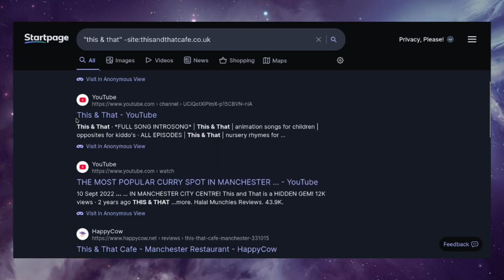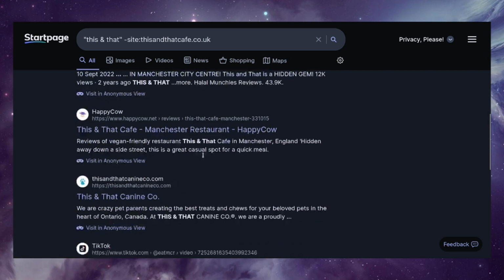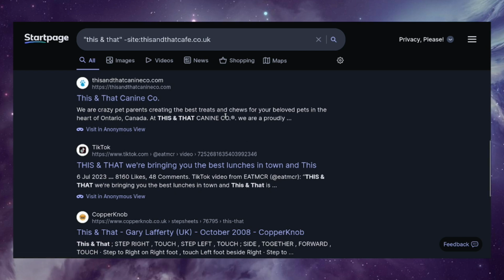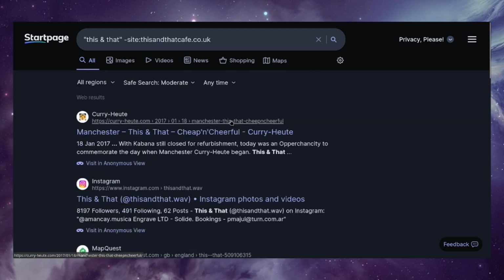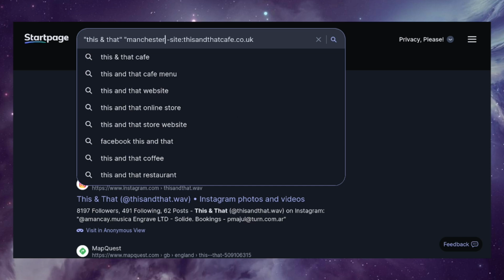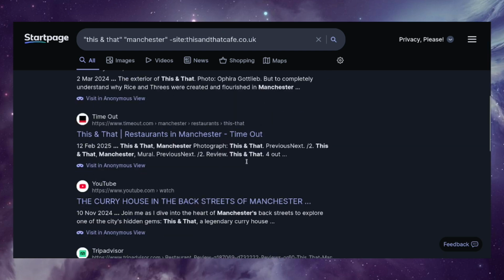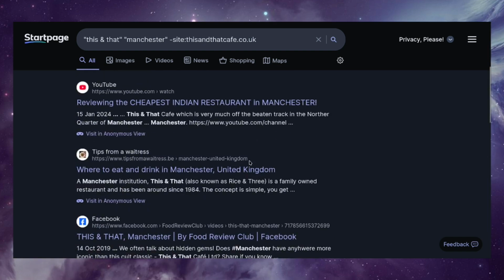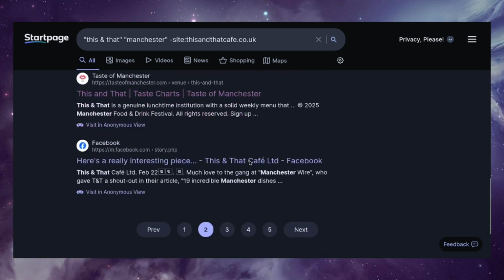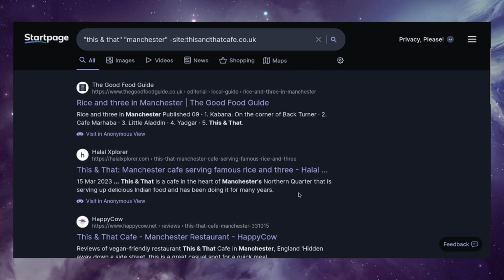But then on the third page, we're getting results for This and That, an animation song for children, This and That Canine Co that does treats and chews for pets. So if I wanted to exclude those kind of results, I might narrow this down by doing This and That, and then also Manchester in quotes. This is only going to include results that include the phrase This and That, and also the phrase Manchester, which is only going to be results about the curry house. And you can see here I'm clicking through multiple pages, and it's all stuff about the curry place.